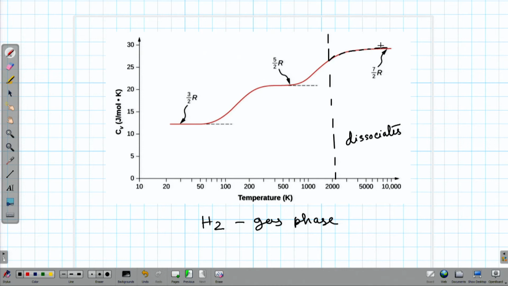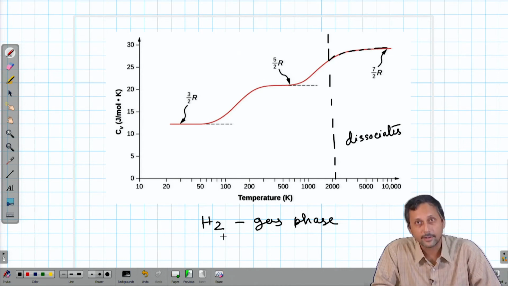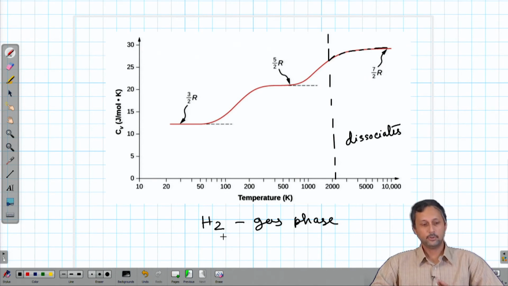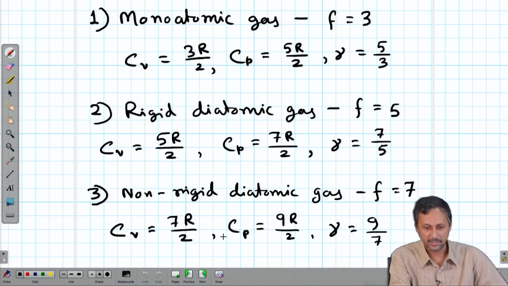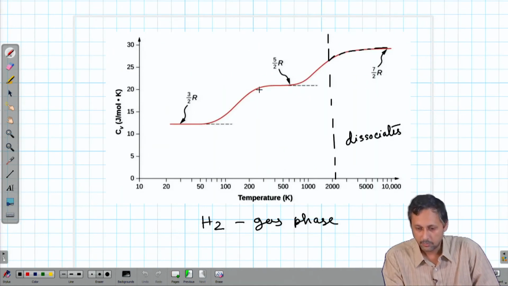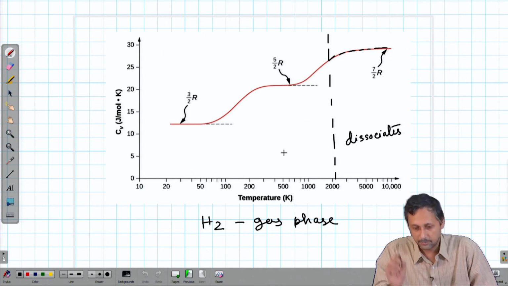But what is important here is hydrogen is a diatomic molecule. Now, for a rigid diatomic molecule we should have a Cv value of 5/2 R. Just now we have seen that from here. So, it should be 5/2 R, and we are getting 5/2 R somewhere between let us say 300 Kelvin all the way to 500 or 600 Kelvin, which is absolutely fine.